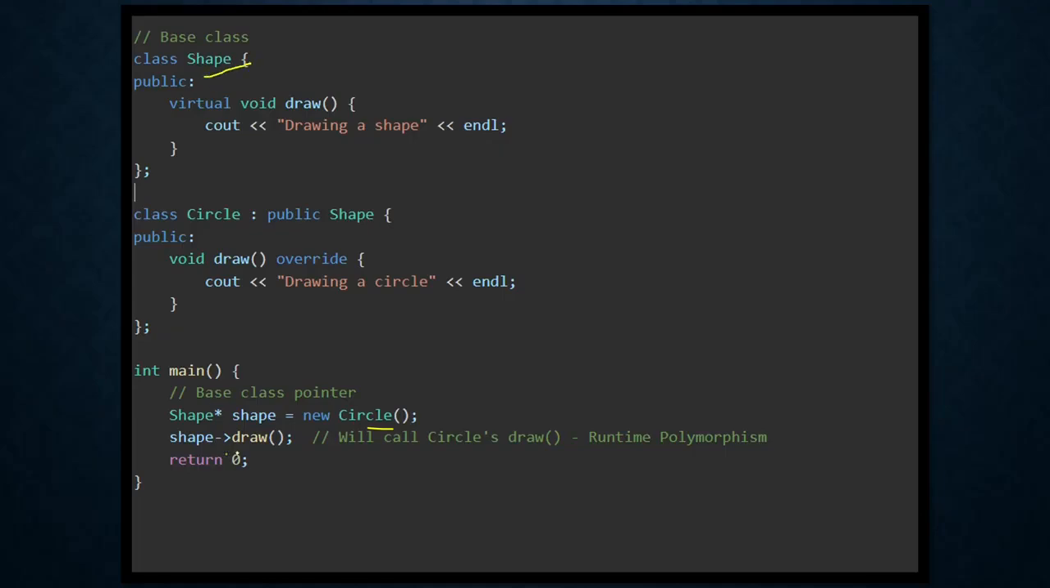So when we create an object of the circle class with a pointer of the shape class, and we try to run this draw function using the pointer of the shape class, it will use dynamic binding because of this virtual keyword. It will determine which function needs to be executed during the runtime. So when we call this draw function, it will call the draw function of this circle class.